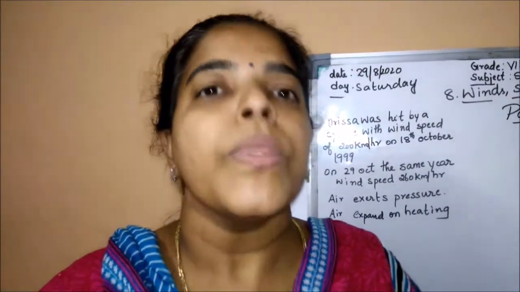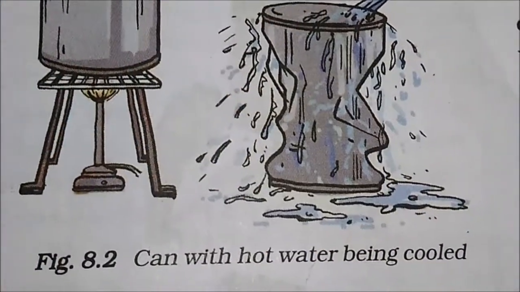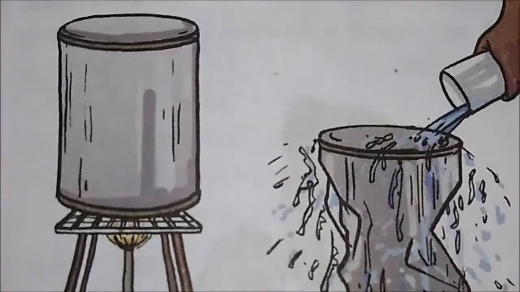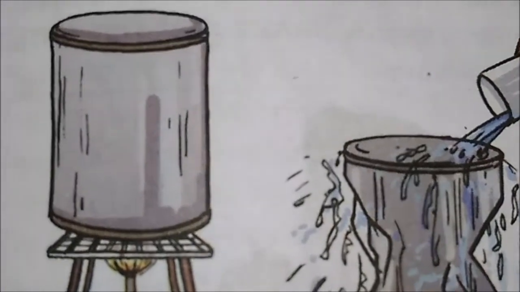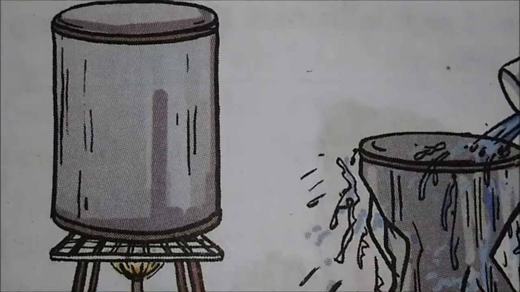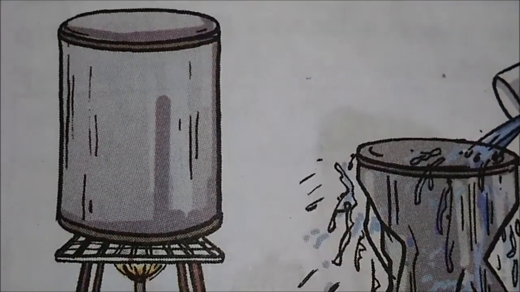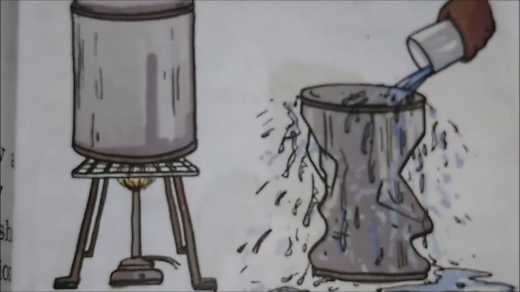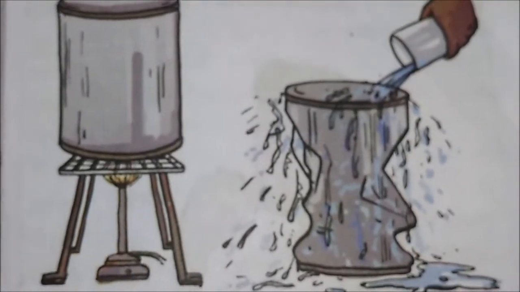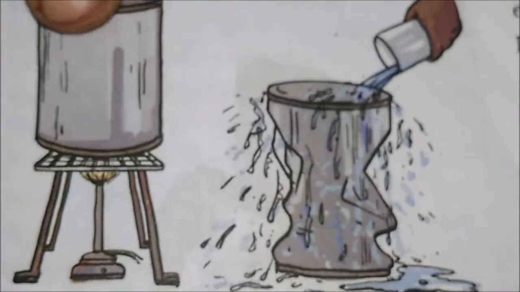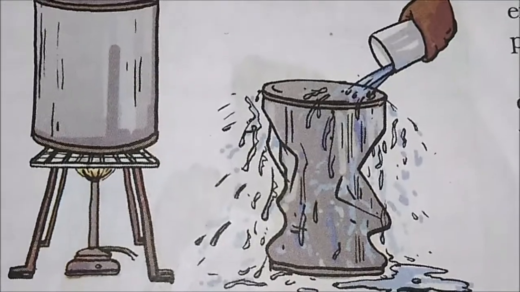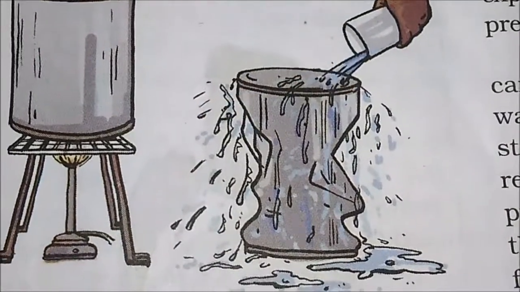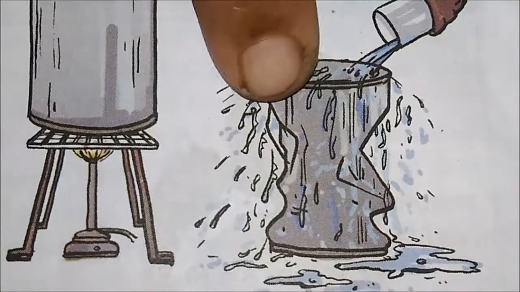Let's do the activity. See the tin. Take a tin can with a lid and fill it approximately half with water. Heat the can on a candle flame. See, we are heating the water. Let the water boil. After a few minutes, blow out the candle. The water will boil, and immediately we should put the lid tightly on the can. Pour fresh water. See the picture, children. They are pouring fresh water.